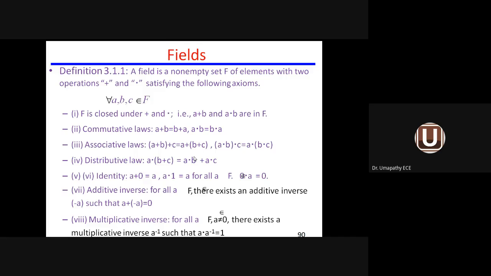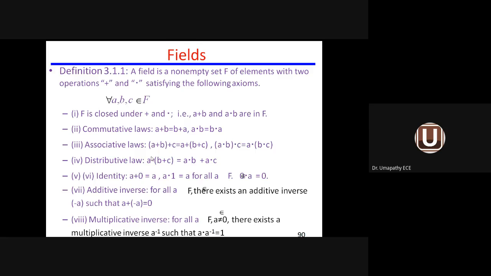Whenever you come across the associative law and the distributive law, you will come across three variables. In the case of the associative law, a common operator, addition, is followed. Two variables come within the bracket, one variable outside the bracket. Even if you change the position of the variables, the results must be equal. That is called the associative law.